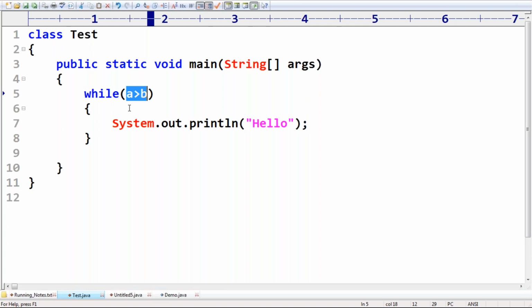One time compulsory. Then based on our requirement, we will decide whether it has to execute a second time or not. So if I want to execute the loop body at least once, then we have to go for a do while loop. Remember, where we have such types of requirements.